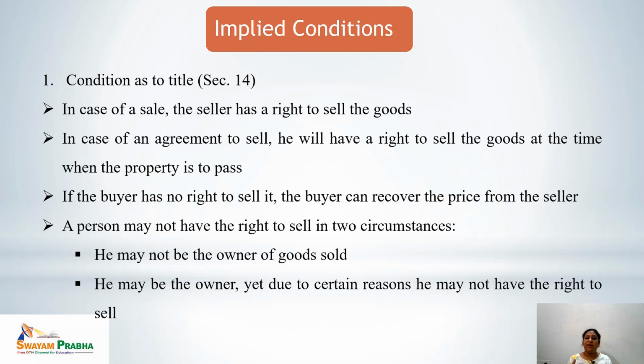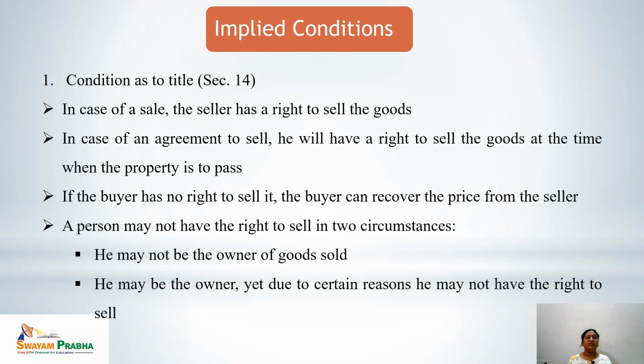But if the right to sell is not with the seller, that means the buyer can recover the price from the seller. Means if with the goods the right of ownership is not being transferred by the seller, this can be recovered by the buyer from the seller. A person may not have the right to sell only in two circumstances. One, when the goods are not of him, means when he is not the owner of the goods sold. Second, he may be the owner, but yet due to certain reasons he may not have the right to sell.